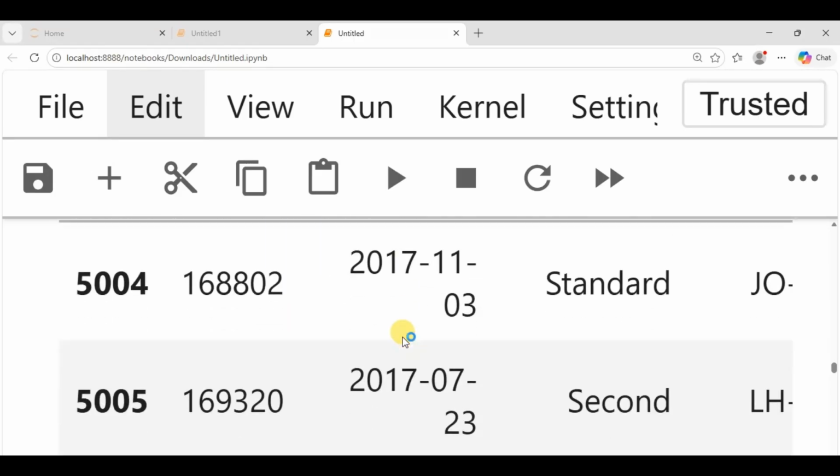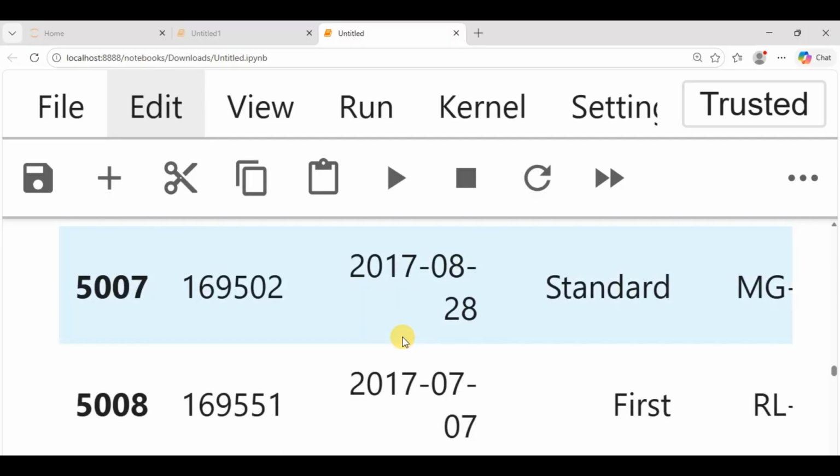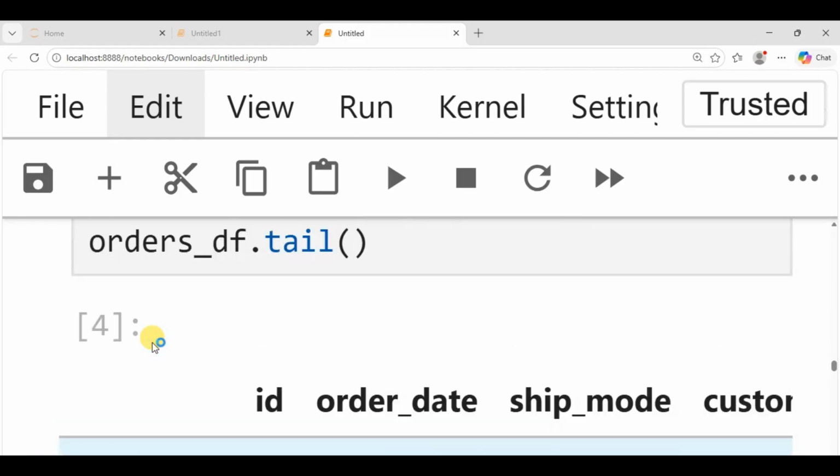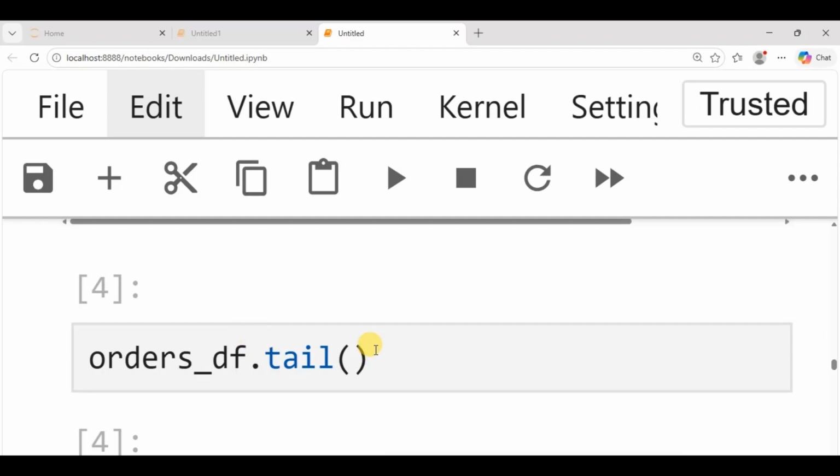This is the tail. So this is the last 5 rows. So it means that the data set ends at what? It ends at 5,008 rows. So this is the last 5 using .tail.